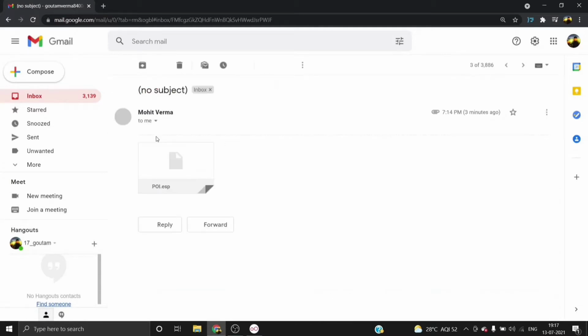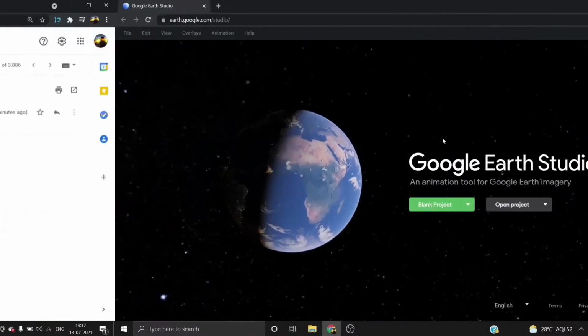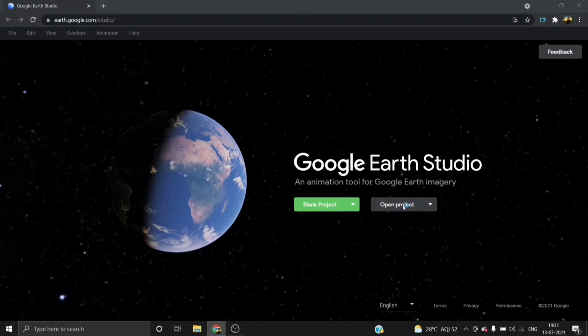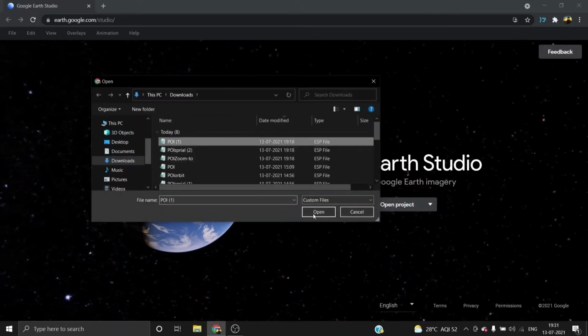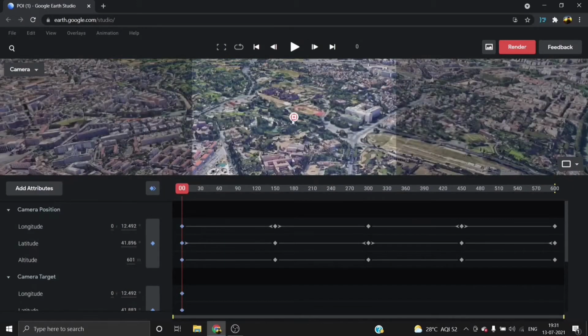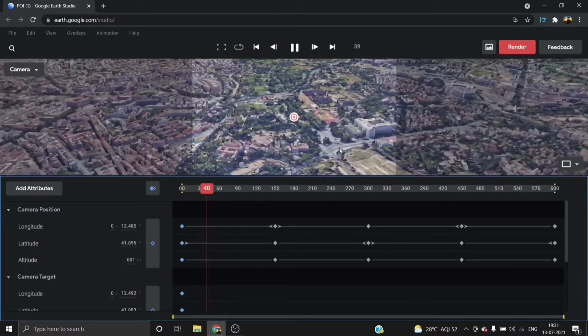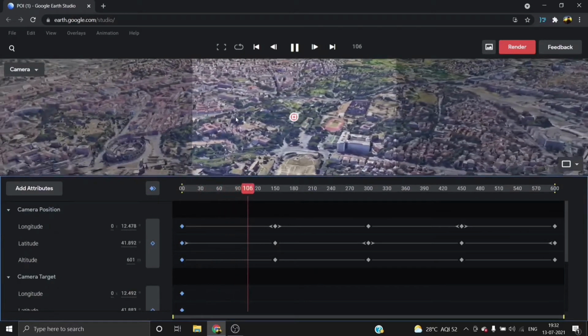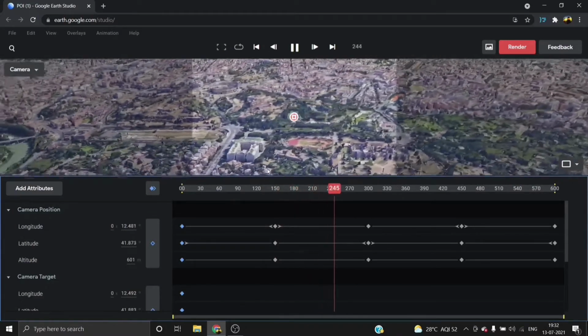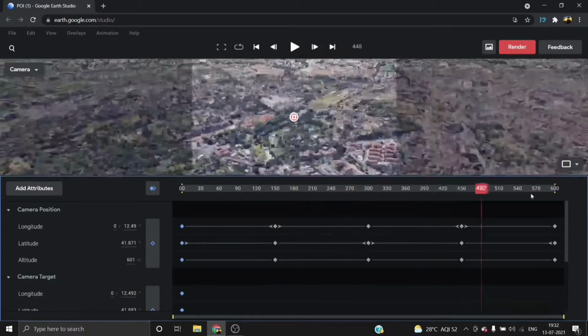Let me show you. I'm going to import all three ESP files in Google Earth Studio. From import ESP file, first let me import the orbit view file. You can see here it is the orbit file, and here are the longitude and latitude that we entered in our Simple CMS ES APK. This is longitude, this is latitude. Let me run this. You can see that it runs perfectly and smoothly with a 20 second video duration. Yep, it works perfectly.